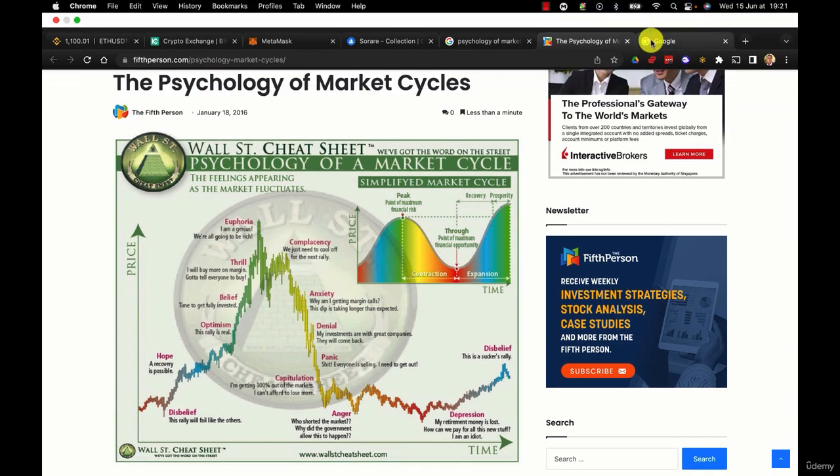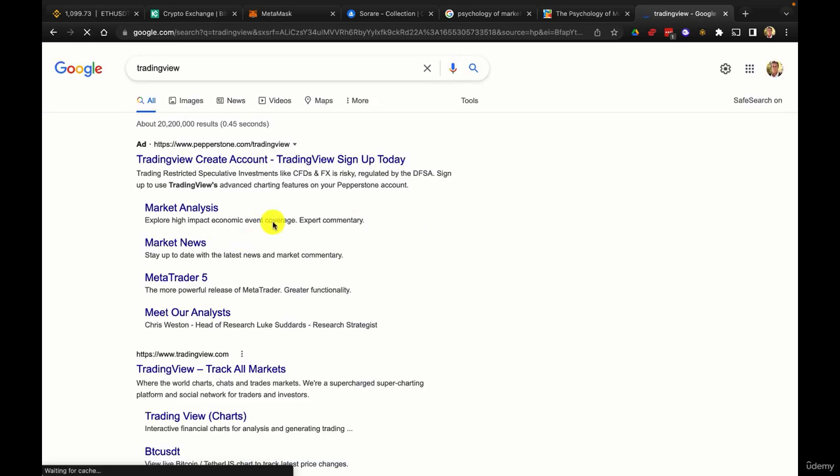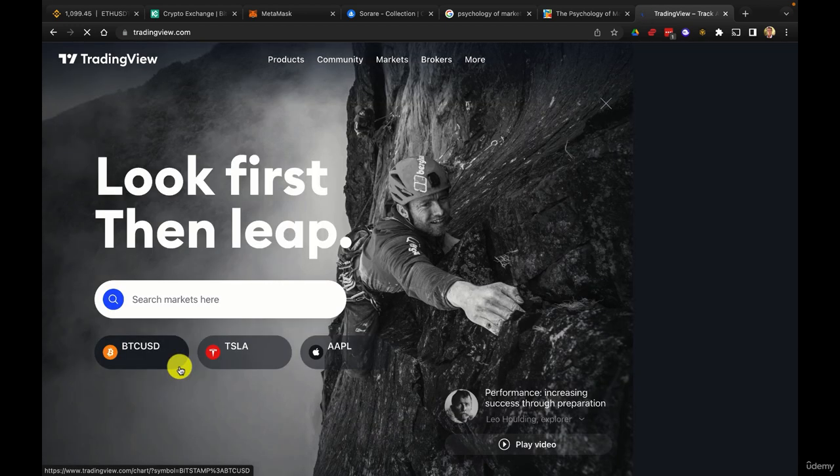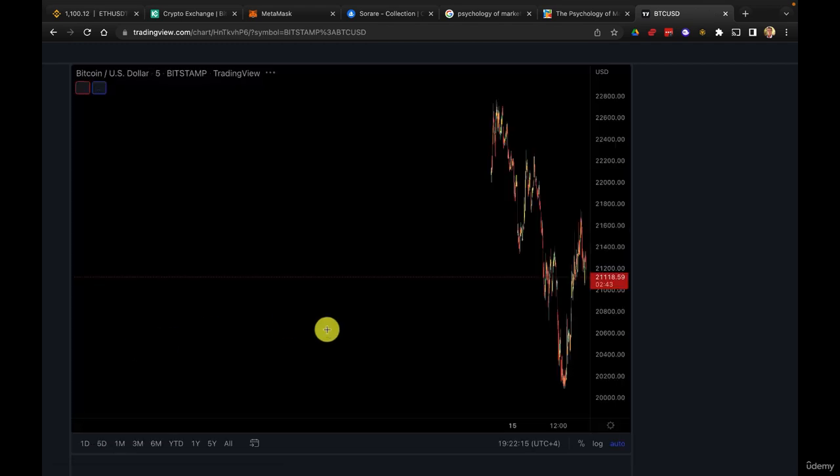So on Google, you're going to enter TradingView. You're going to take the first link here, TradingView track all markets. This is not only for crypto markets, by the way, it can be for stocks also. And then you're going to search markets here and you're going to select BTC USD. All right, and here it is.